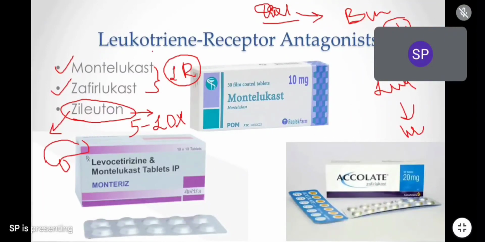See, with montelukast and zafirlukast, everyone listen carefully. They may cause headache. They may cause allergic reactions like skin rashes, but very rare skin rashes. And a very, very important one: they will cause eosinophilia.